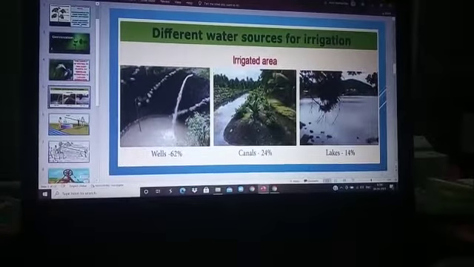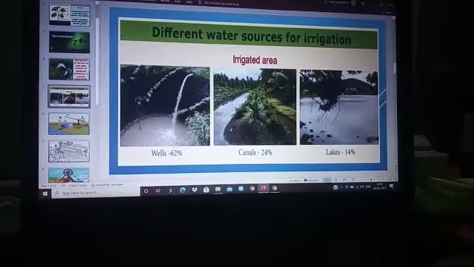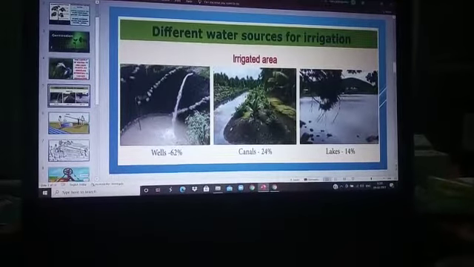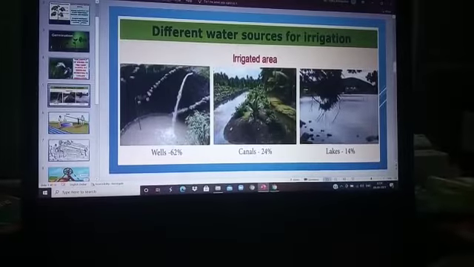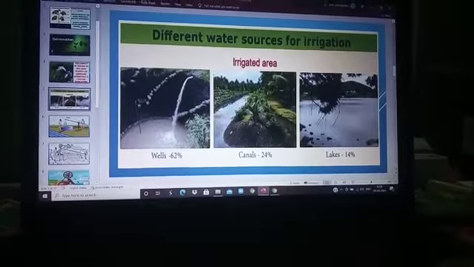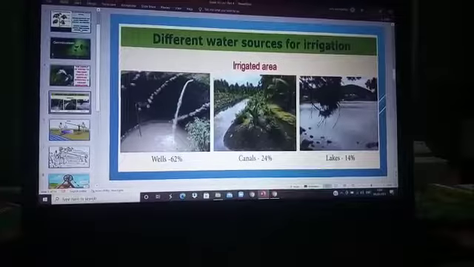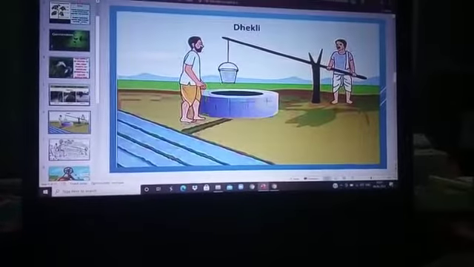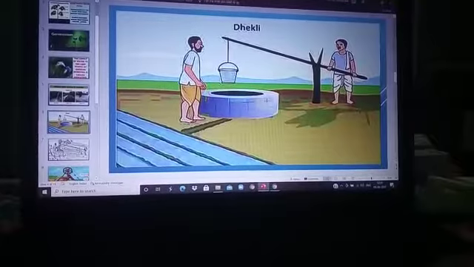Children, nowadays in the field we are able to see the electric motor to draw the water from the well or borewell. But in olden days, farmers used different types of traditional methods to draw the water from the well and borewell. Now you are able to see the Dekli method of irrigation.